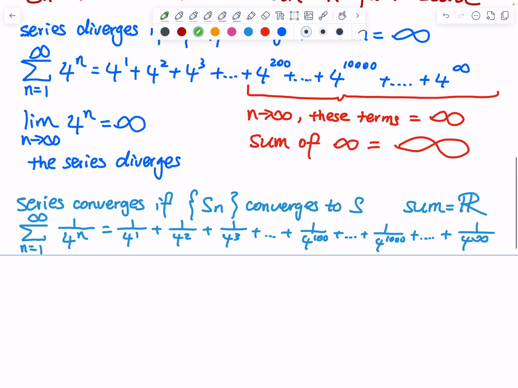And then we can make an observation like this. So for these terms, when n is large, so we say as n approaches infinity, these terms are close to 0.